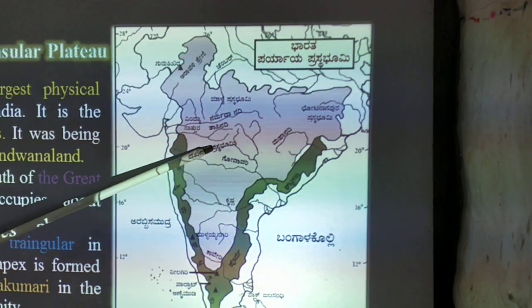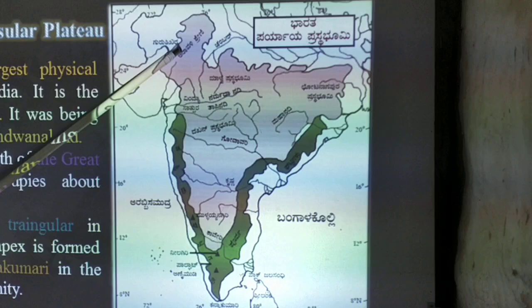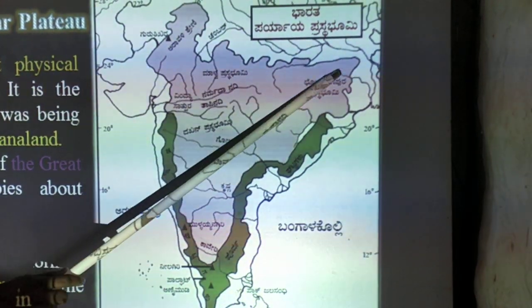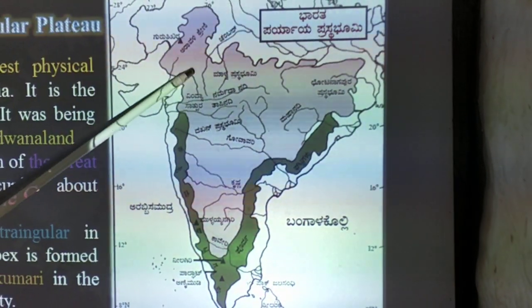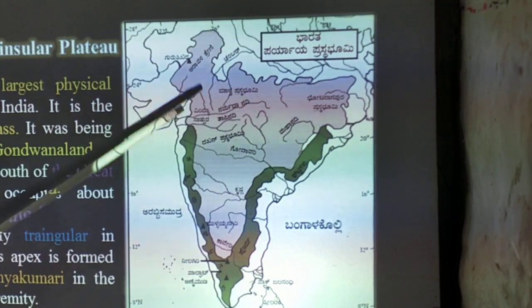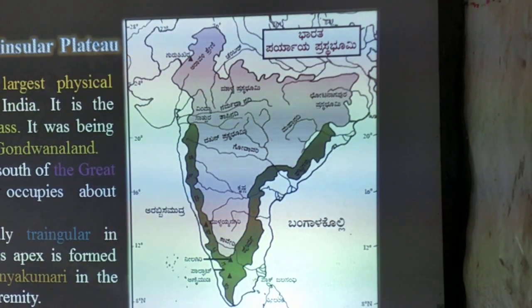Dear students, this brown color indicates the peninsular plateau. The peninsular plateau is the largest physical division of India. It is bounded by many hills, plateaus and other ranges.